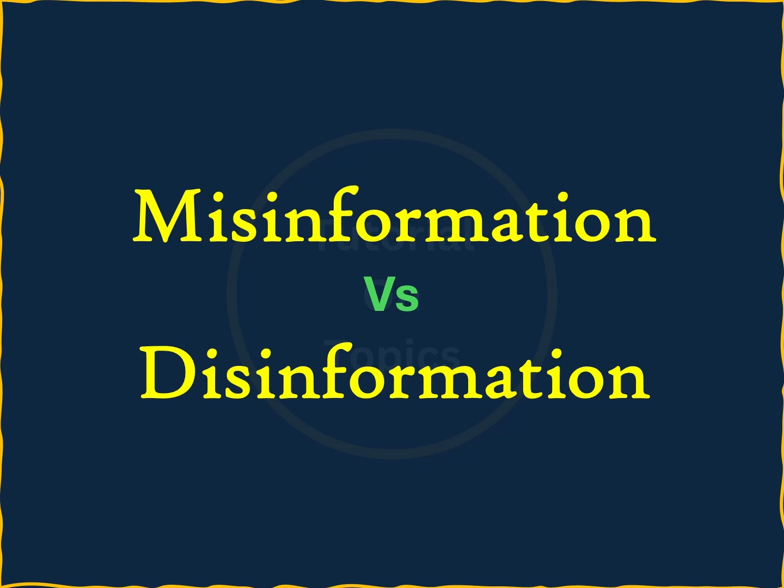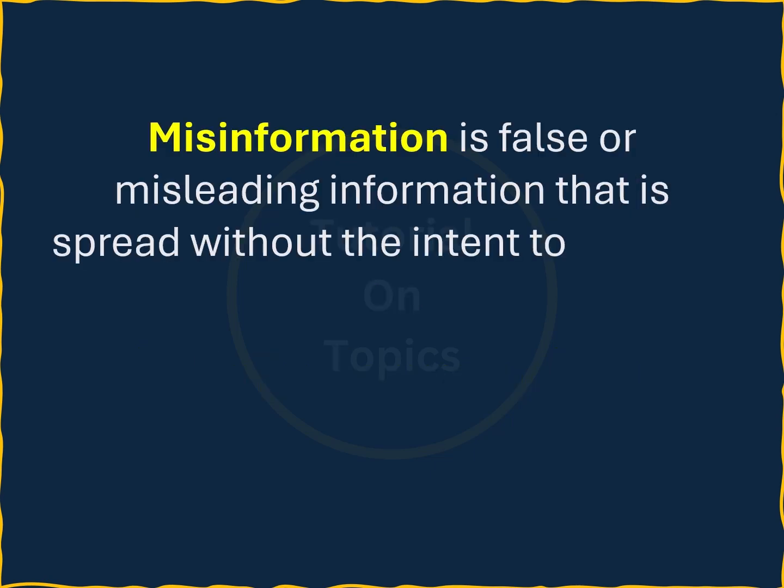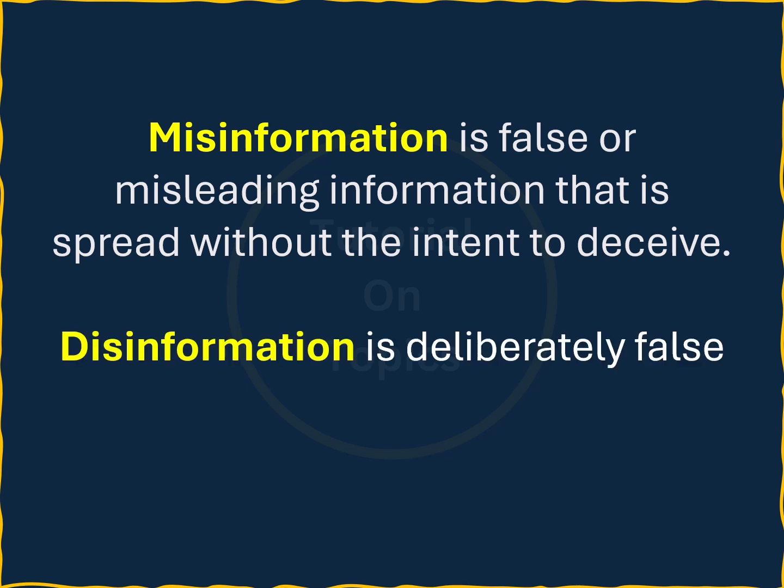The key difference between misinformation and disinformation lies in intent. Misinformation is false or misleading information that is spread without the intent to deceive. It often happens when people unknowingly share incorrect facts or rumors. For example, if someone mistakenly shares an outdated news article thinking it is current, that is misinformation.